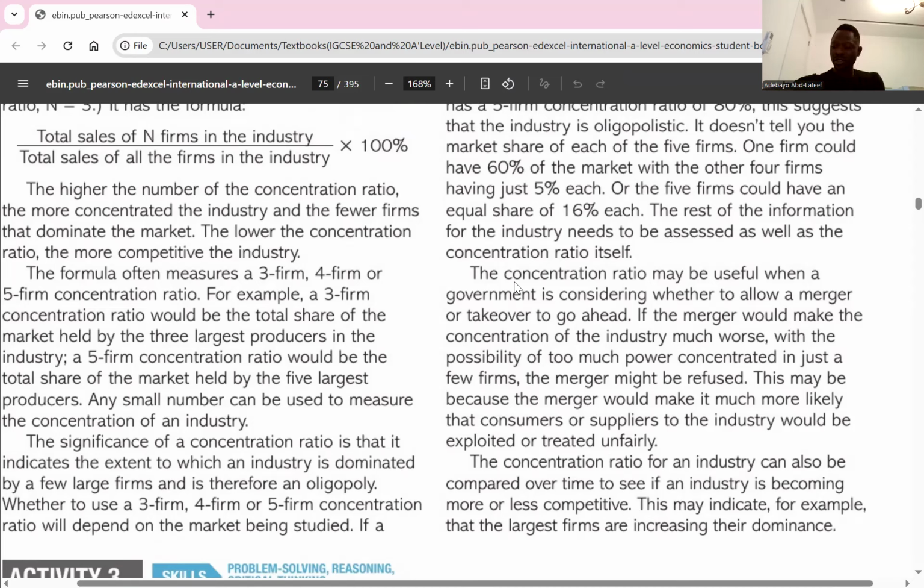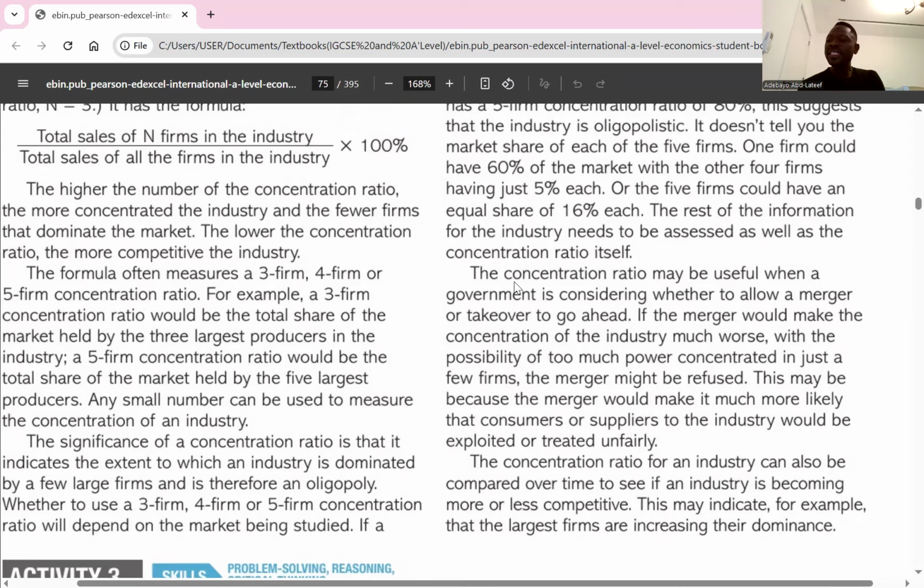Then what are the advantages of concentration ratio? Number one, simplicity. It is easy to calculate because it's just about putting together the market share of the largest firms, divided by the total market sales, multiplied by 100. So it's easy to calculate. I think the first advantage is clear.